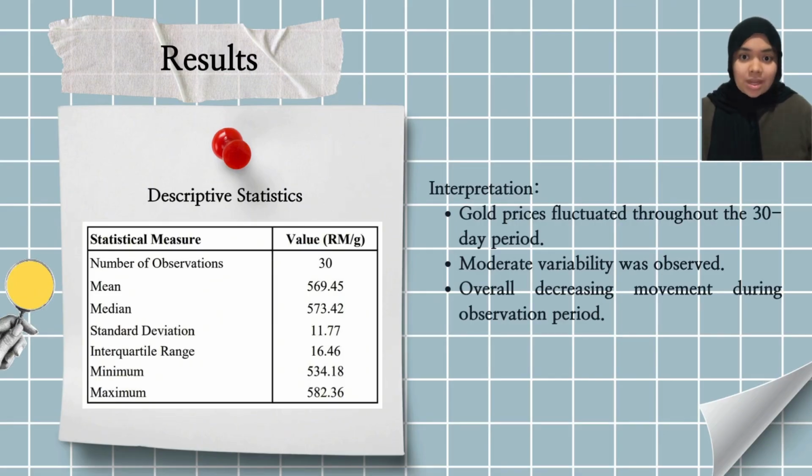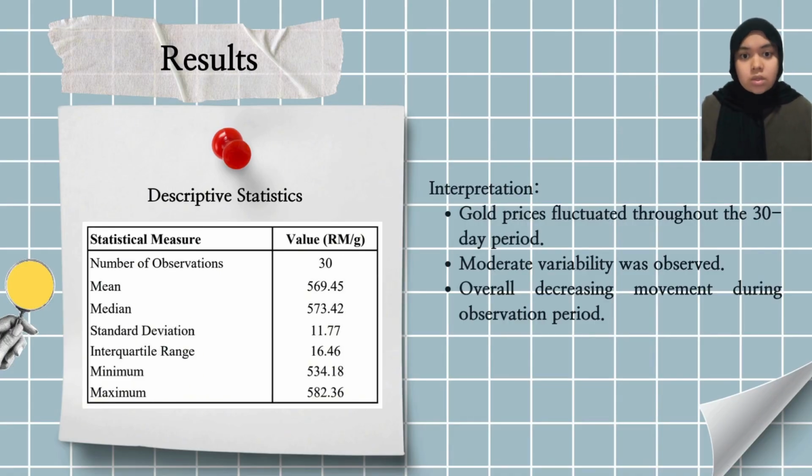For my part of the presentation, I will be covering the descriptive statistics and the runs test results. As you can see in the table on my slide, we summarize the basic numbers for the 30 days of gold data. So our calculated average price comes out to RM 569.45 and exact middle price, the median, is RM 573.42. If you look closely at our highest and lowest points here, the price peaked at RM 582.36, but eventually fell to a low of RM 534.18.